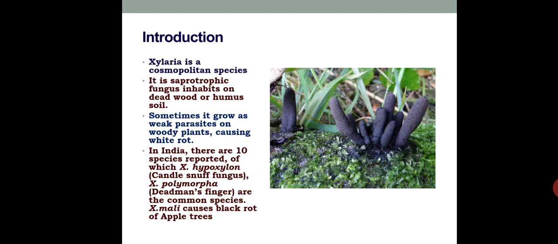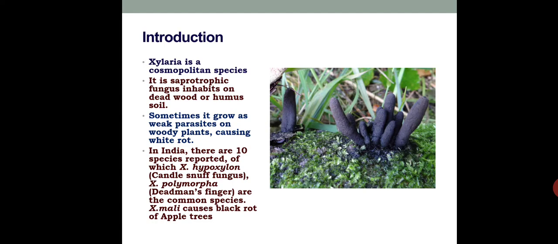So likewise, if it is asked for 4 marks or 15 marks, you can at least write the class, order and family. The order is Xylariales and the family Xylariaceae. It's very easy to remember, and the class Sordaromycetes and subdivision Ascomycotina. Because suppose we are discussing sexual reproduction, we can see the presence of ascus, and from that we can remember the subdivision Ascomycotina. Okay.